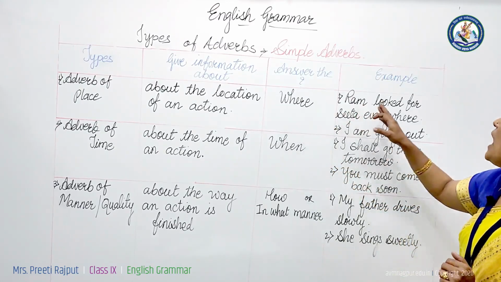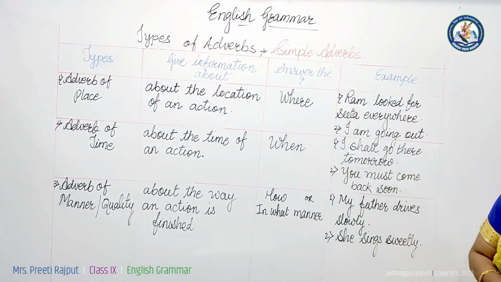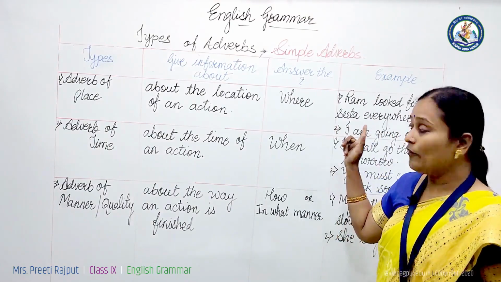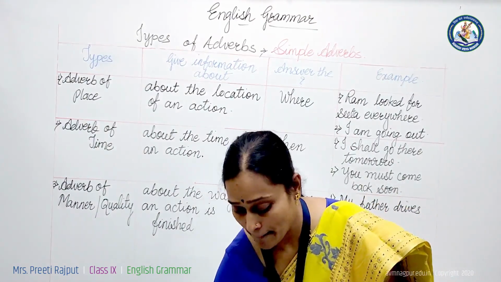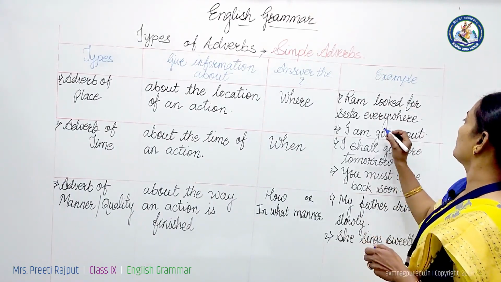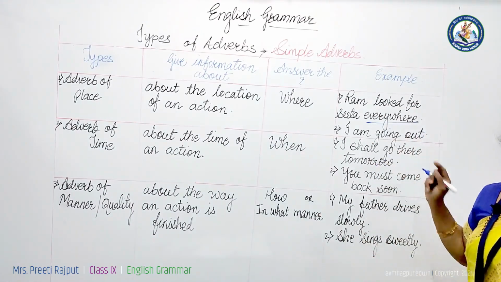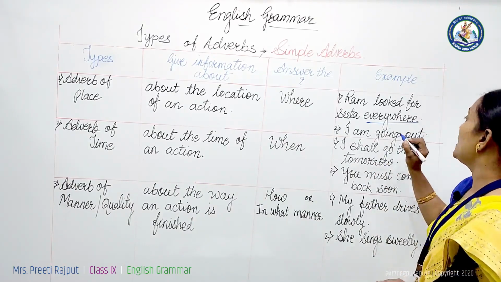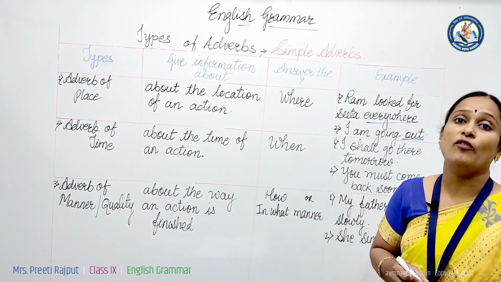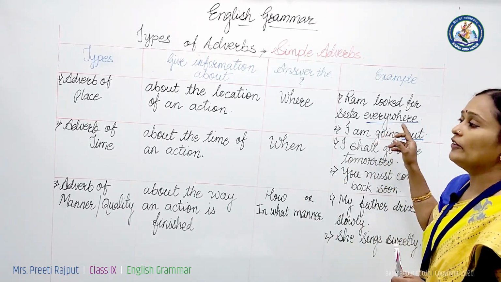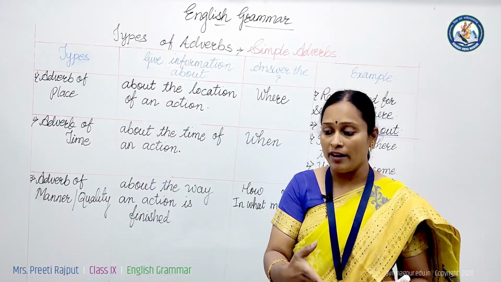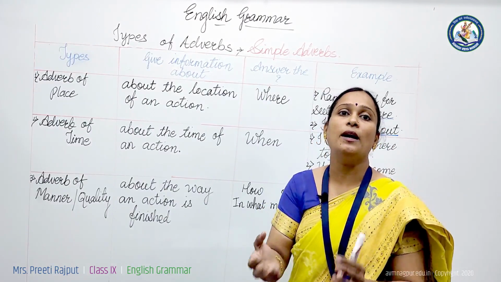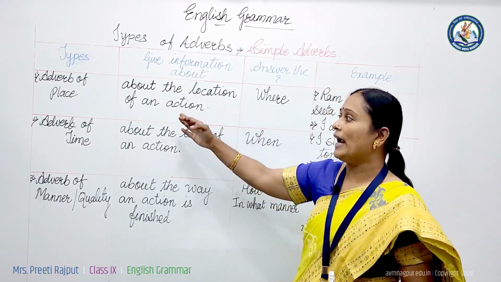For example, Ram looked for Sita everywhere. Where did Ram look for Sita? Everywhere. Everywhere is an adverb of place. I am going out. Where am I going? Out. This word out and everywhere are telling the location of an action. So these are adverbs of place. Near, far, up, down, beside, below, between, among. These are other examples of adverbs of place.